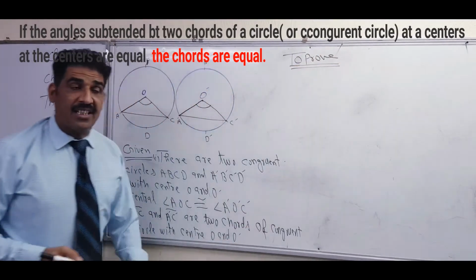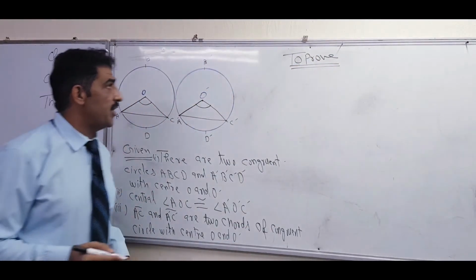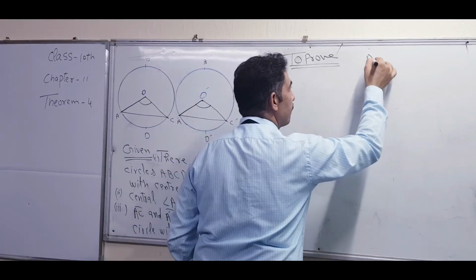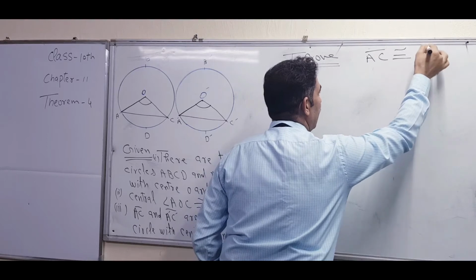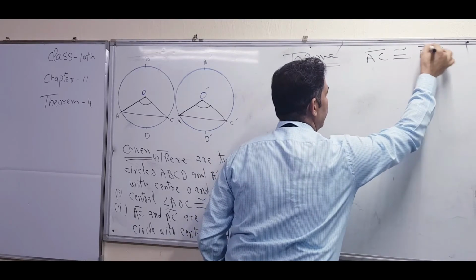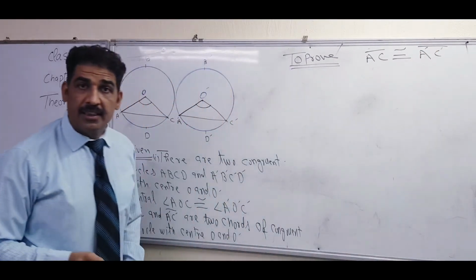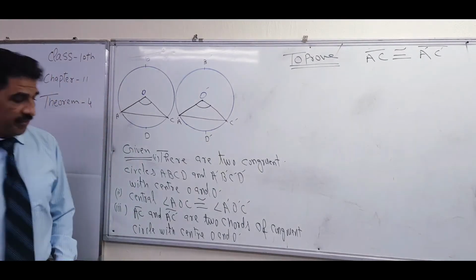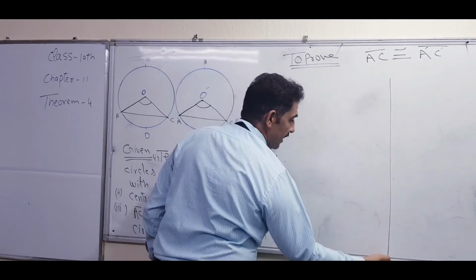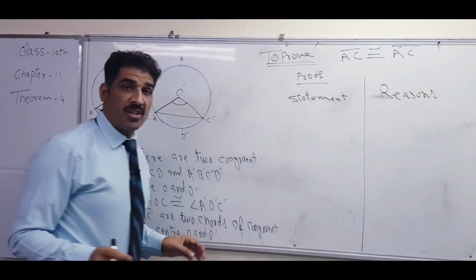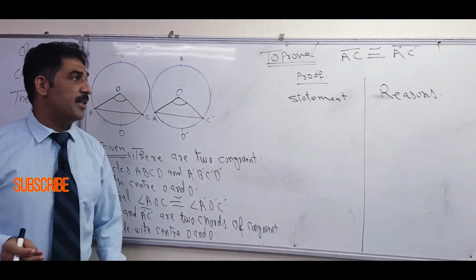To prove is that the chords are equal. So we have to prove that AC is congruent to A dash C dash. That is our proof. After that, the same way, we have to write the statement and reasons. There is no construction, so we directly go to statement and the reasons.